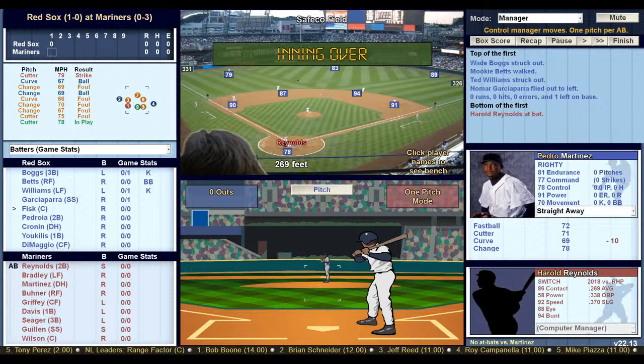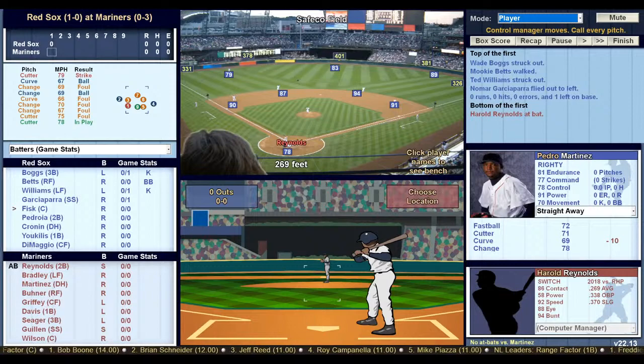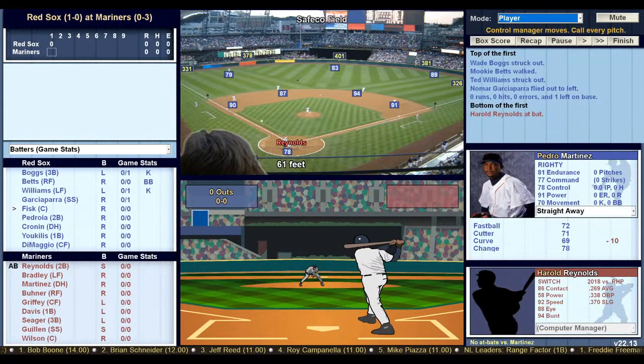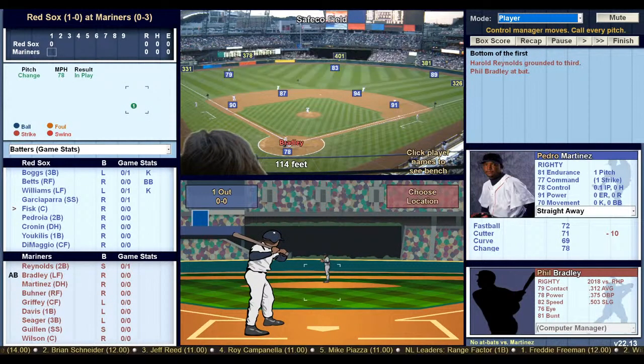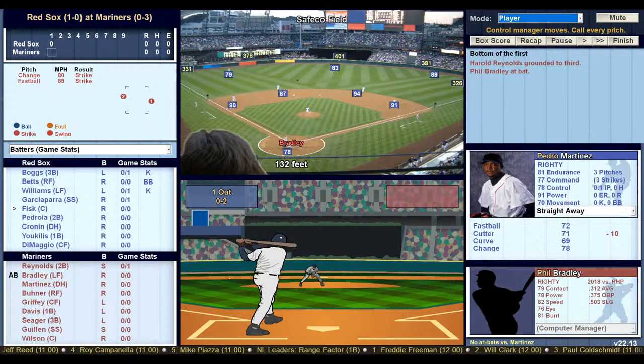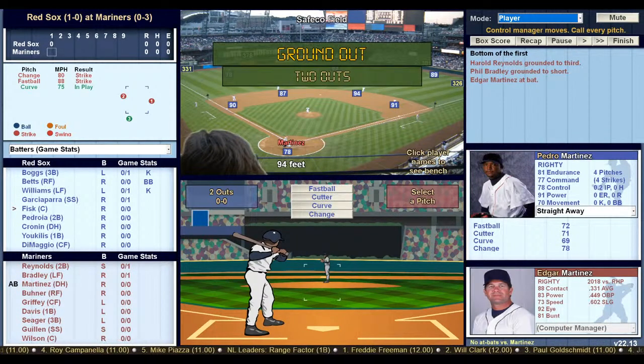But this is what I like. So when the pitcher comes up to the mound, I like to click the player. And now I can call the pitches. Harold Reynolds is up. We're going to start Reynolds out with a circle change, or a change-up. Ground ball to Boggs. Boggs will throw to first, 1 down. Now bring up Phil Bradley, and we'll go change-up again. Pedro had a nasty change-up, and that's a strike. Now we'll go fastball inside. That's a strike. 0-2 count. Curveball in the dirt. Ground ball to short. Garciaparra will throw to Euclid, 2 down.